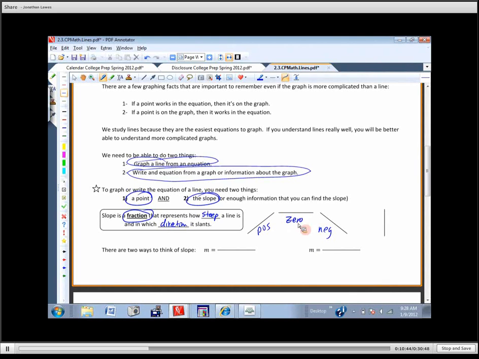Now, the way I like to explain this is I like to think of a mountain slope. Okay? If somebody dropped you on this slope and you had a snowboard or skis on or something like that, would there be something for you to land on? Could you stand up? Could you ski? Yeah, you'd slide this way, right? Okay, we happen to call that a positive slope. So there's a number that represents how steep this is. And the steeper it got, the bigger the positive number that represents that slope, the bigger the positive fraction.